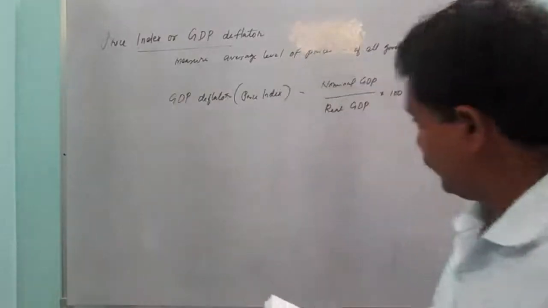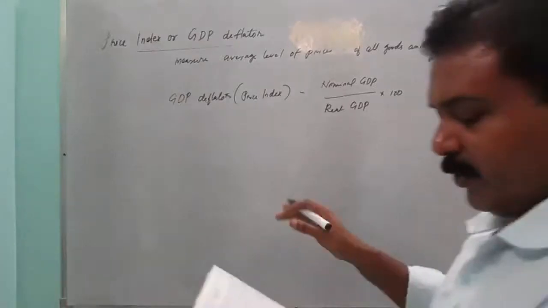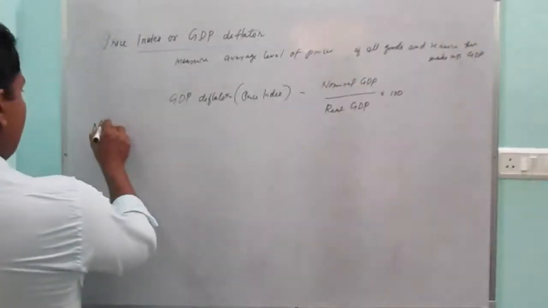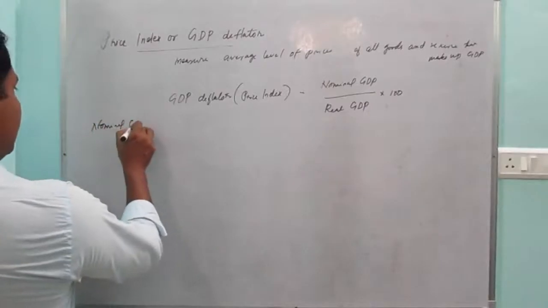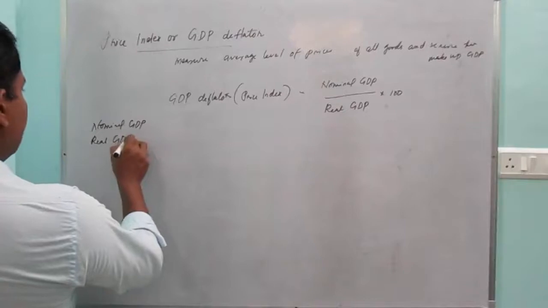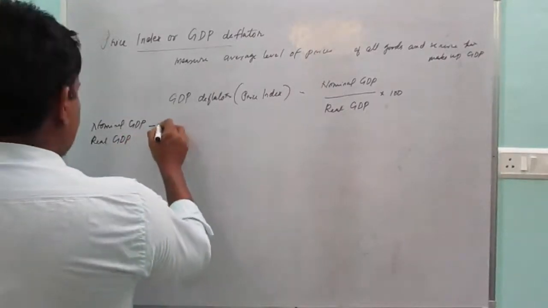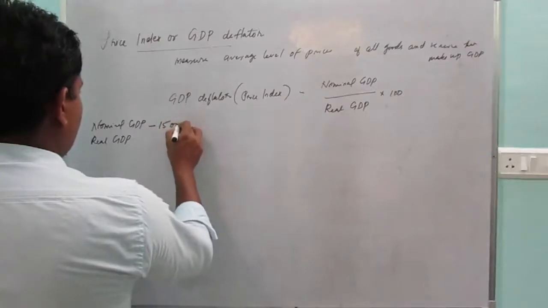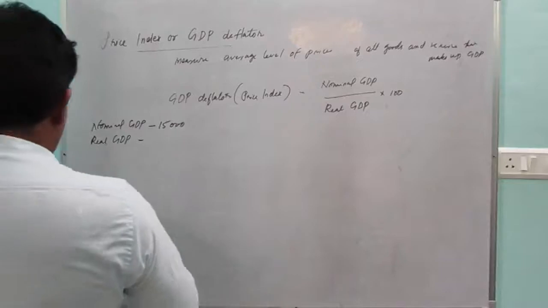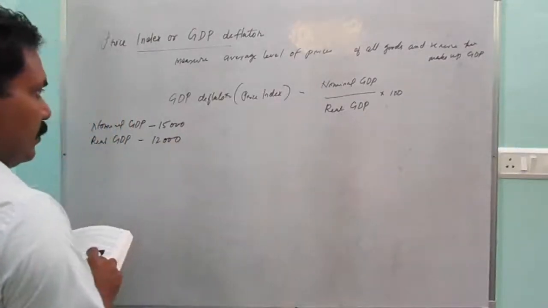For example, nominal GDP is Rs 15,000 and real GDP is 12,000.